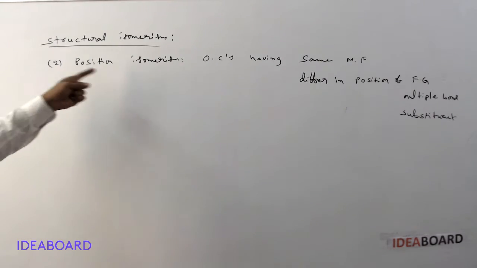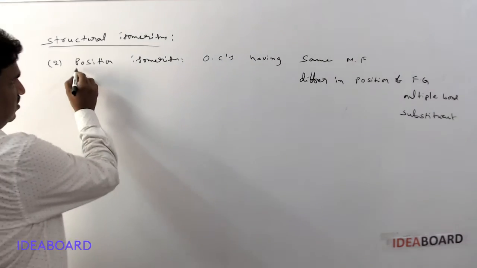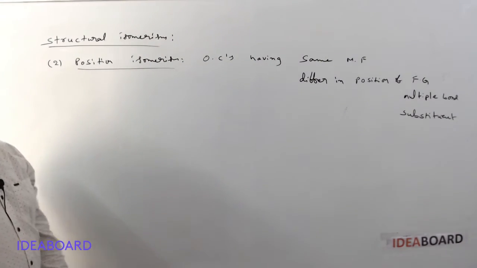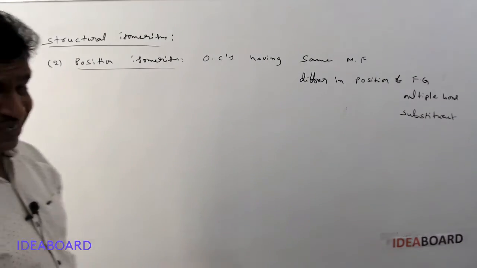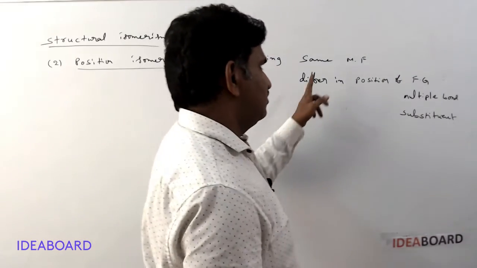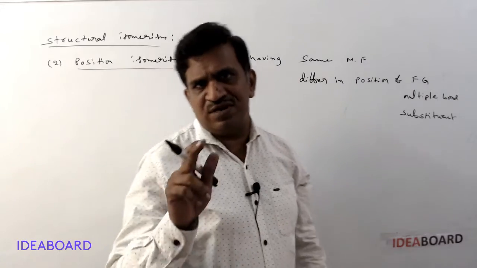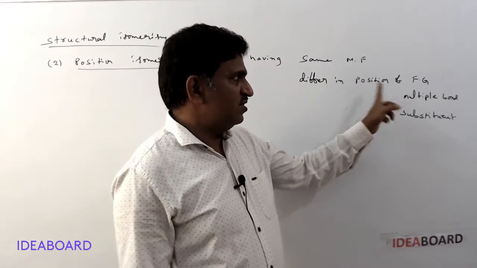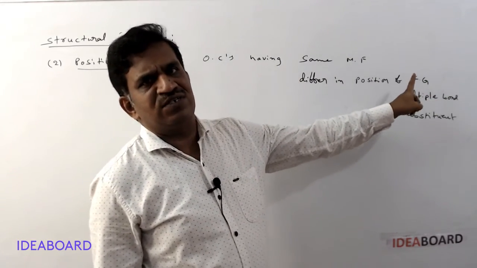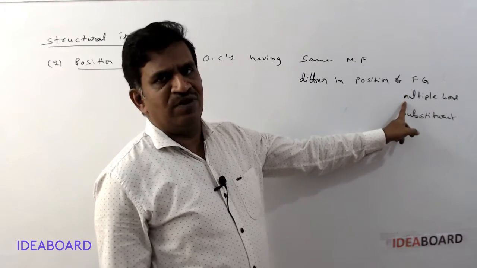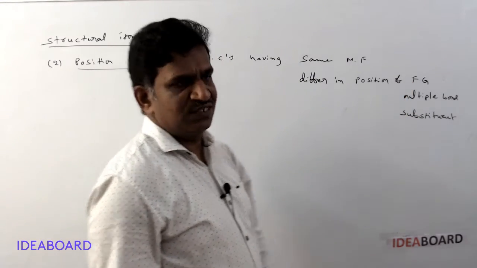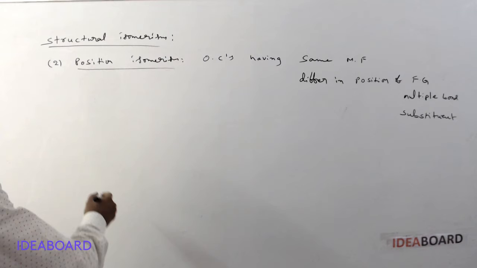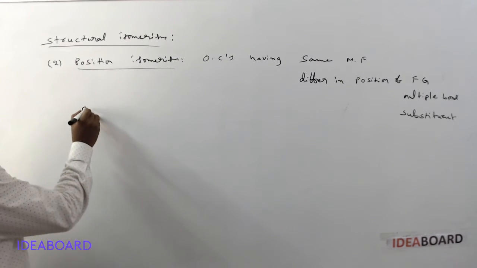They are called position isomers, and they don't differ in the chain length. The carbon chain length is the same, but they differ in the position of the functional group, multiple bond, or substituent.